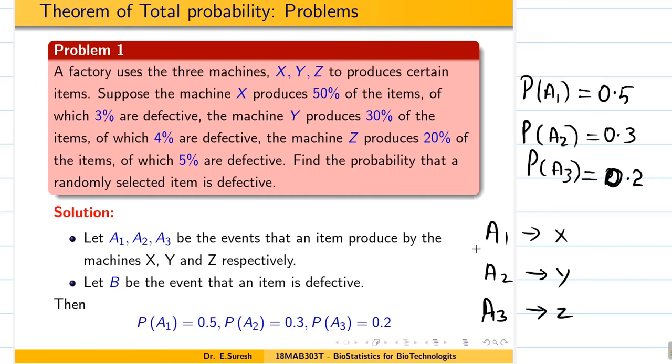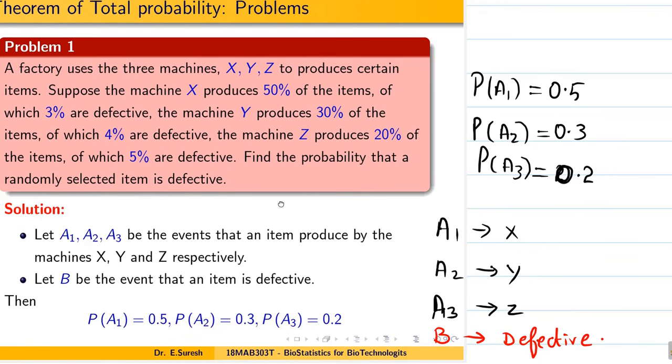So now I am defining a new event. This is called B. B is the event of getting a defective item, because an item may be good or defective. Now I am taking B as the defective item. So the defective item may come from machine 1 as well as machine 2 as well as machine 3.